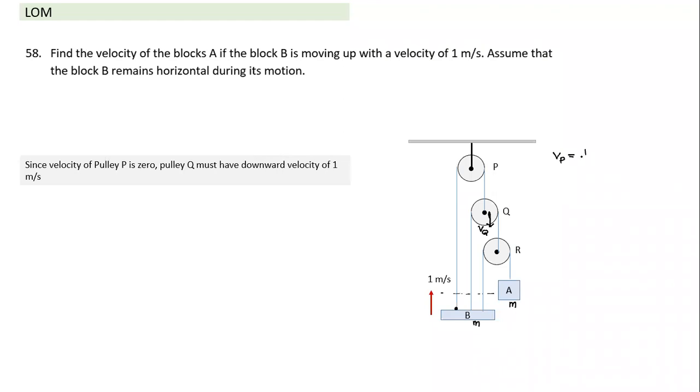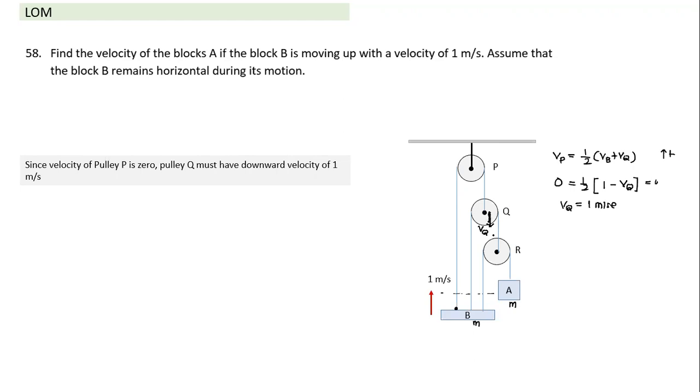One end is connected to B. It will be equal to VB plus VQ with proper sign. So if I take upward as positive, what will happen? Then I'll substitute VP as 0 anyway, because this pulley is not moving, equal to 1 by 2. And VB is 1. And VQ I'll substitute as negative, because this is downwards. So if I equate this to 0, I find the velocity of Q will be equal to 1 meter per second. It's coming in the positive sign, which means my assumed direction was correct. So I found the velocity VQ.